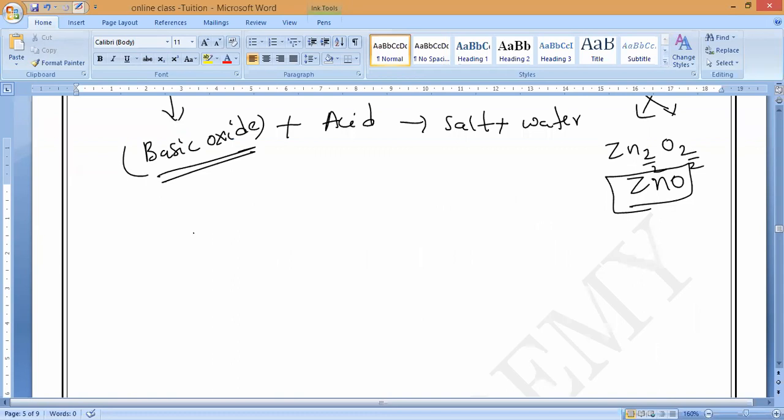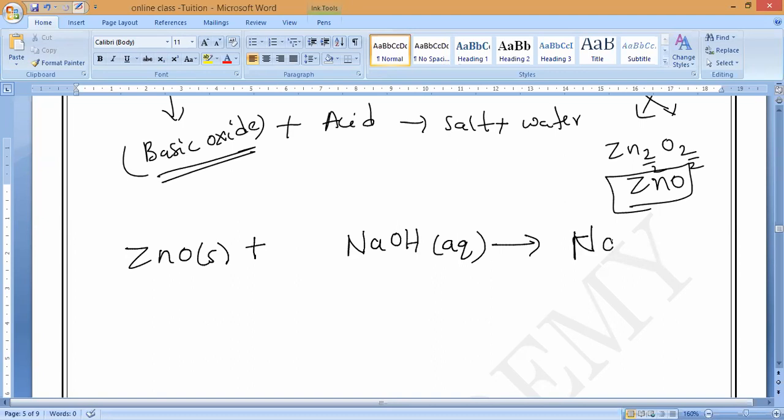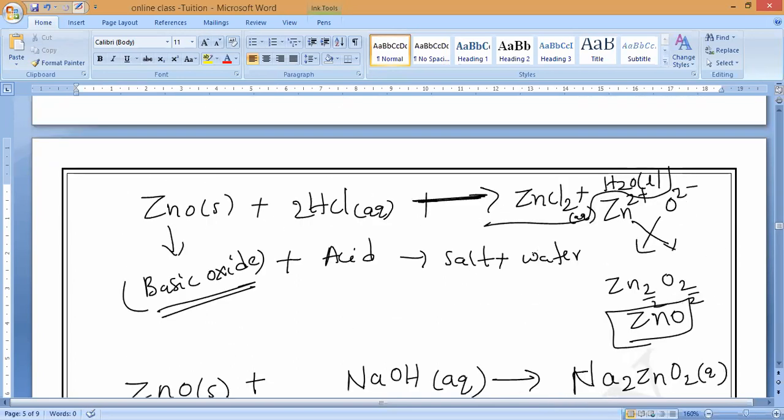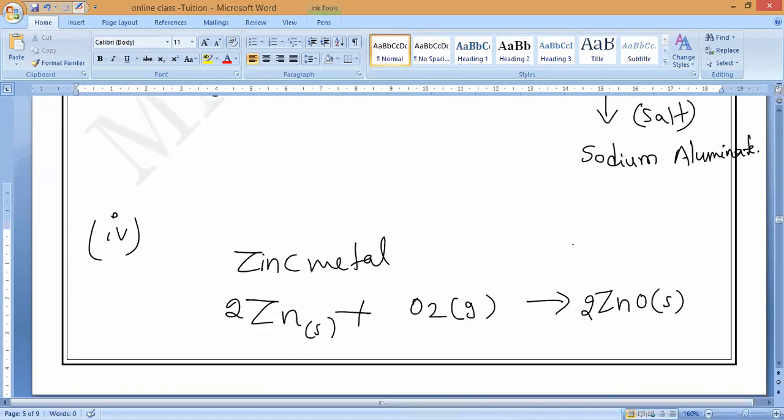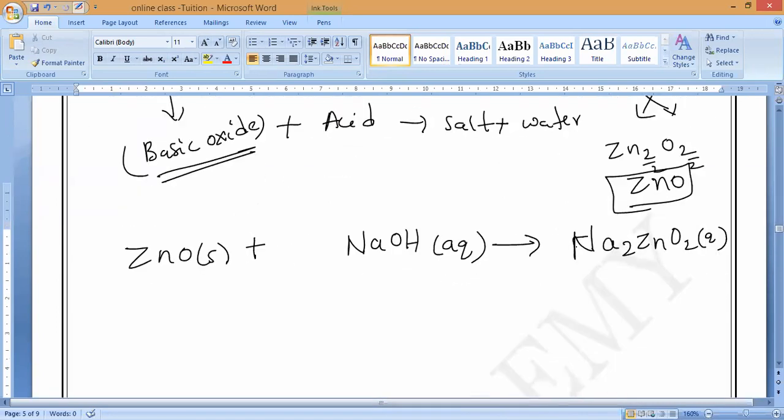Now next, again react ZnO with sodium hydroxide, which is in aqueous state. Sodium zincate, sir. Yes, sodium zincate. 90% of people don't know these two. Sir, we need to balance the above reaction? The above reaction is already balanced, 2 HCl, enough. 90% of your friends also don't know this.